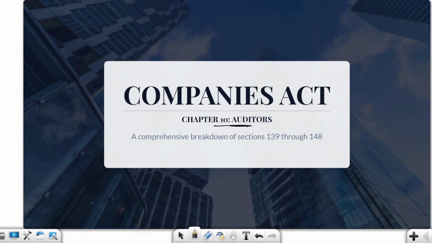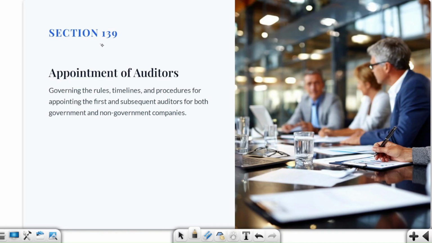So first of all, we are going to talk about section 139, where we are talking about the appointment of auditors. Now think of section 139 as who is appointing the auditor. Then we are going to talk about when that person is going to appoint that particular auditor, and for how long this appointment will go on, right? So now you have to understand some basic facts.